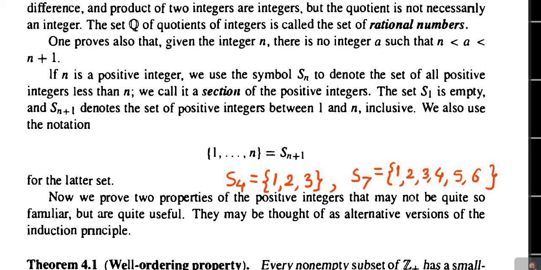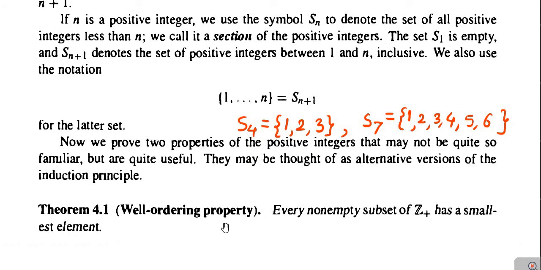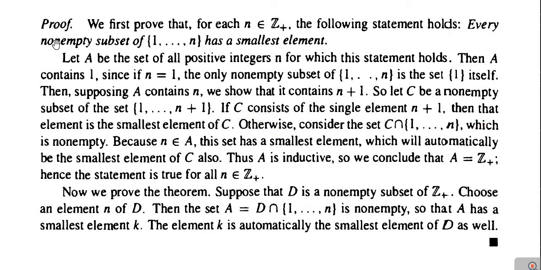So like such we have the definitions. Next one is the well-ordering property. The well-ordering property is: every non-empty subset of Z plus has a smallest element. This is called the well-ordering property. Let us prove this well-ordering property.